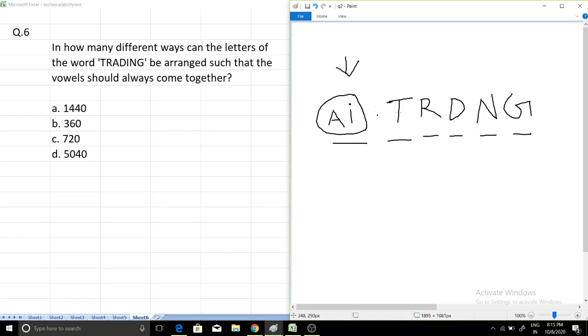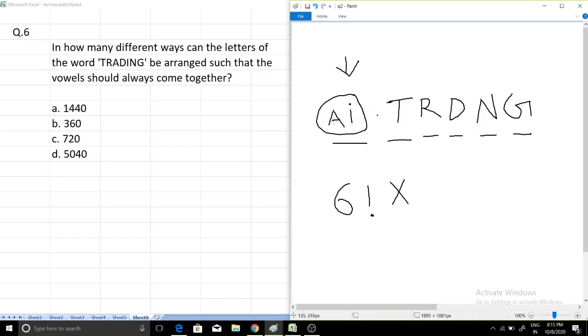So A and I will be together, and then T, R, D and G, and now it is considered as 1. So 1 2 3 4 5 and 6, and then it will become very easy to arrange 6 items. Everyone might be knowing that to arrange 6 items together, we have 6 factorial. If there are 6 items, then the total possibility of arranging those 6 is 6 factorial. All are knowing, okay.